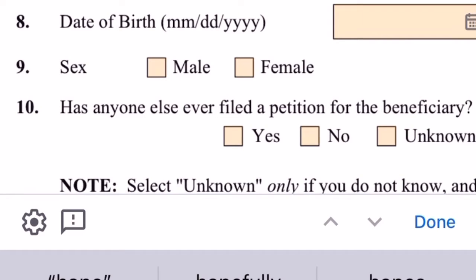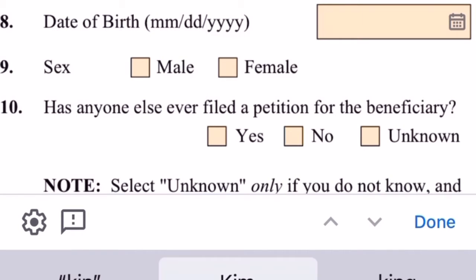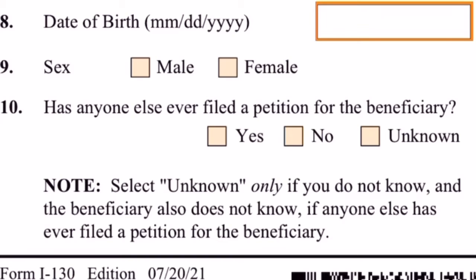Okay, so we enter Morris because she wants to keep her husband's name, and then we are going to enter other information about the beneficiary. So it continues. The beneficiary was born in Kingston, Jamaica. So this is what we're going to enter, and the city is Kingston and the country is Jamaica, and her date of birth is the 9/1st, 1970, 19 something. As I said, it's the purpose of this video, so I'm just putting in something. Okay, and she is a female.